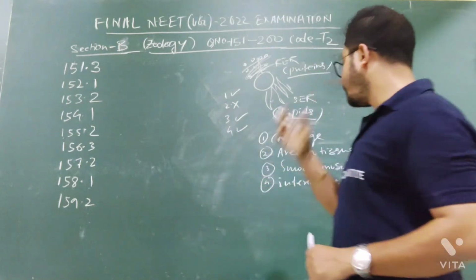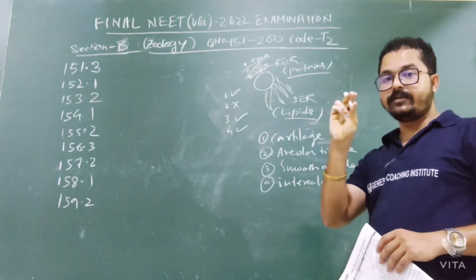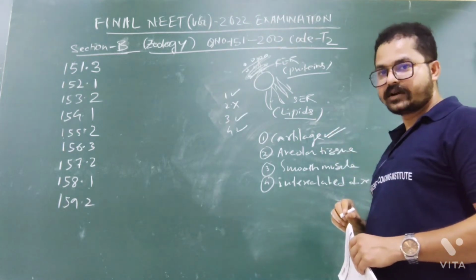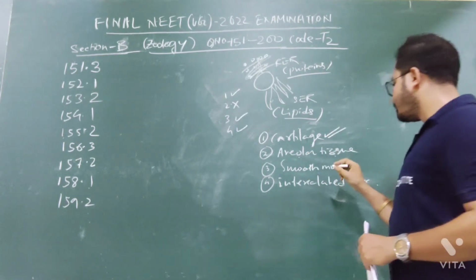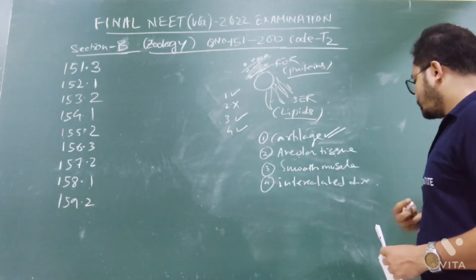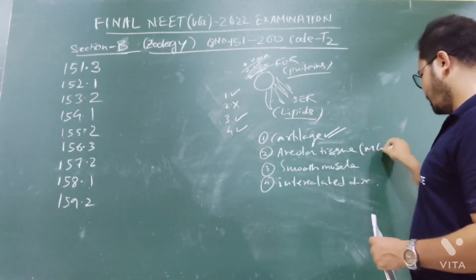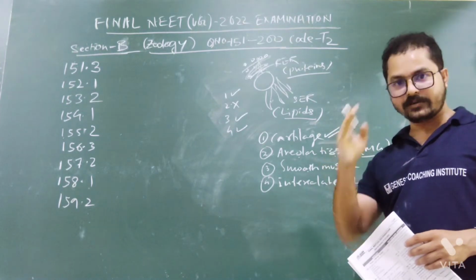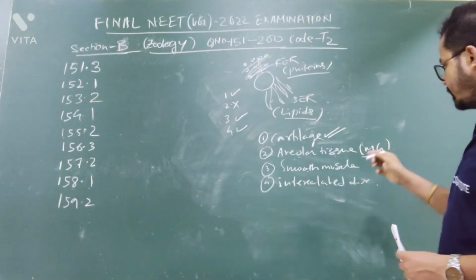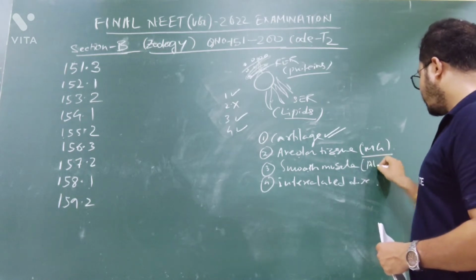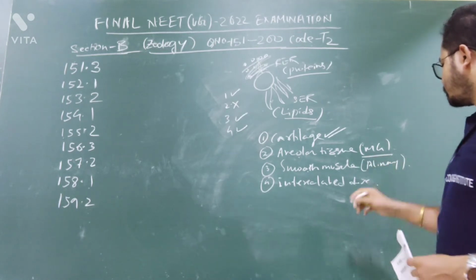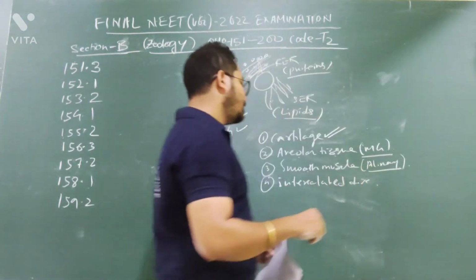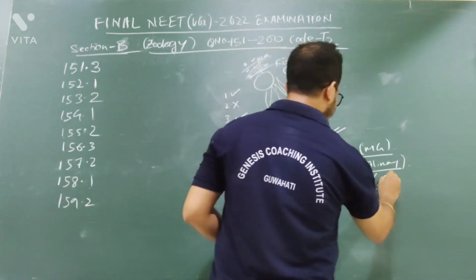In between the vertebrae of the vertebral column, what is present? Cartilage. Getting my point? Areolar tissue is found in tendons, and it is also found in the mammary gland. Smooth muscle is found in the inner lining of the esophagus, small intestine, large intestine and stomach, and some other areas also. Intercalated discs are found in heart muscles.